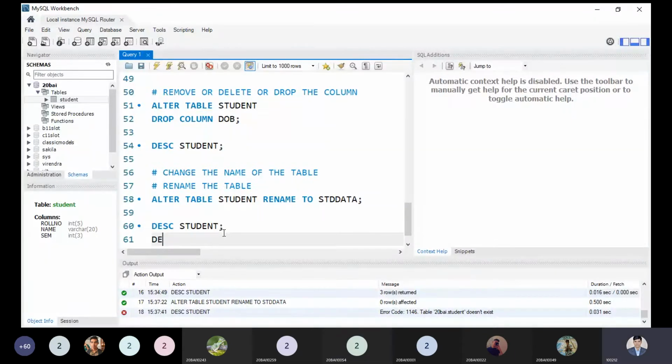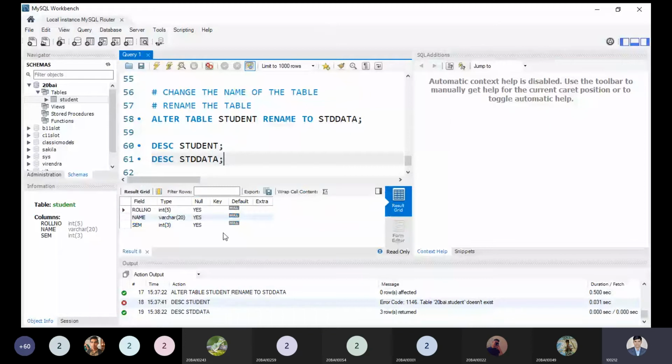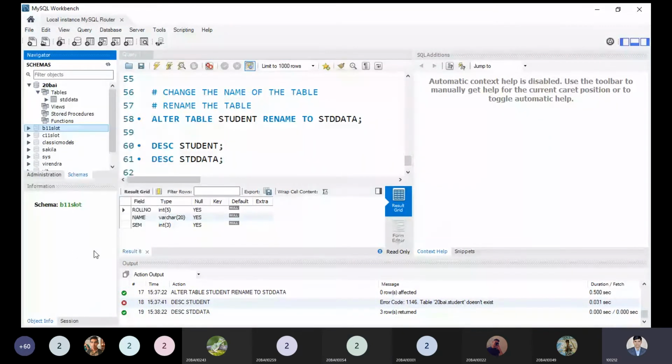Yes, sir. So what do we have? The STD data. If I'm using this point, now I'm able to see the roll number, name and semester over here. Now clear? Everything is clear? Yes, sir. Okay, good. If I'm refreshing, refresh all, my table name should be changed into the student data, STD data. So this is the command.